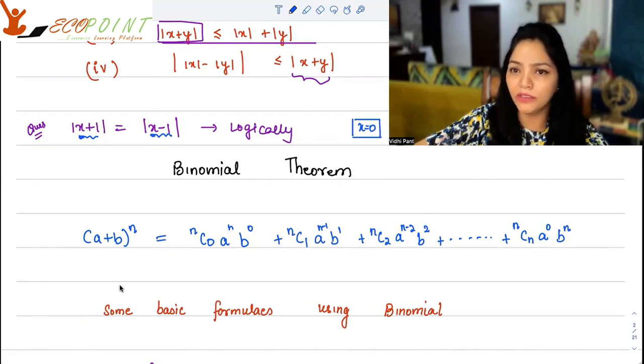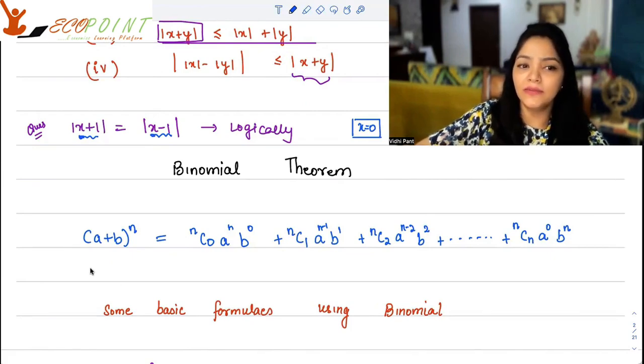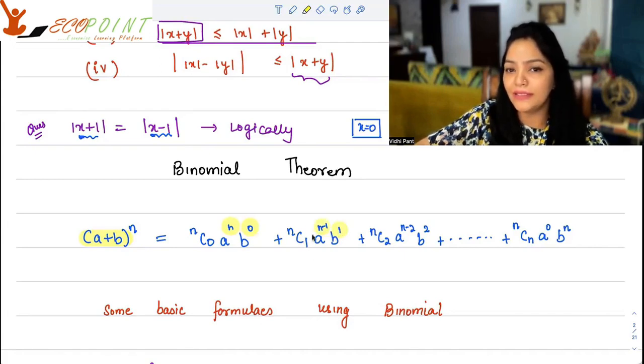Now, the binomial theorem says that if you look at (a plus b) to the power n, that would be equal to NC0, a to the power n, b to the power 0, plus NC1, a to the power n minus 1, b to the power 1. The total you will always see in the power is n, okay?